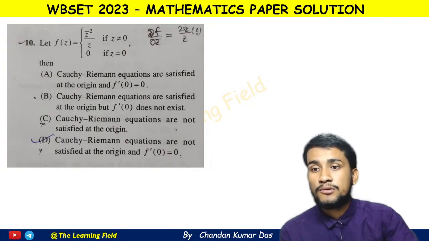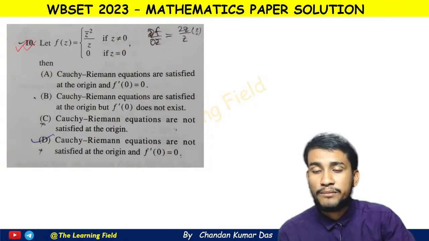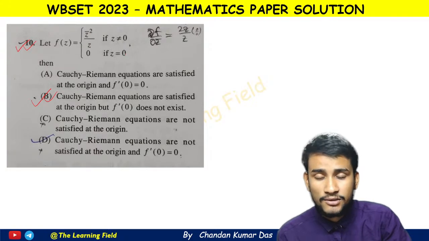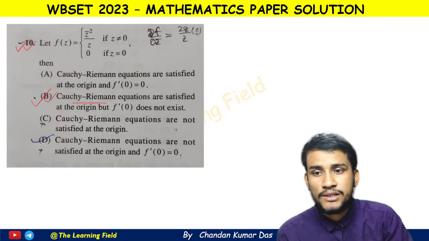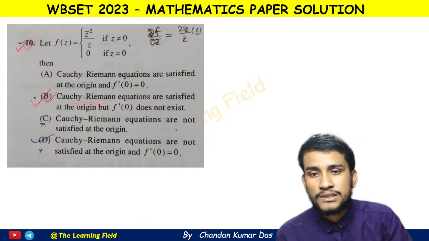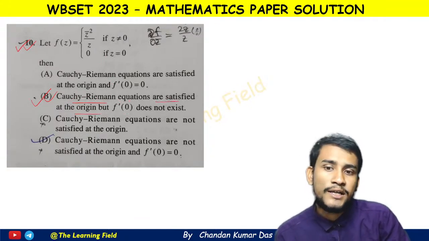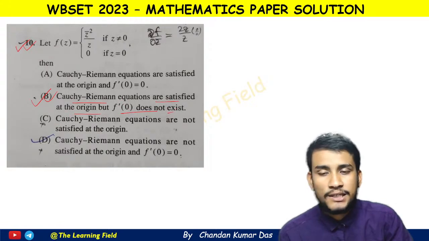I forgot one question. Some of you were saying that question number 10 was completely messed up. Look, what is happening here is that all of you are saying option B. I think I made a mistake there, so I think this answer will be correct: Cauchy-Riemann equations are satisfied at the origin, but f dash 0 does not exist. I think you are also right.